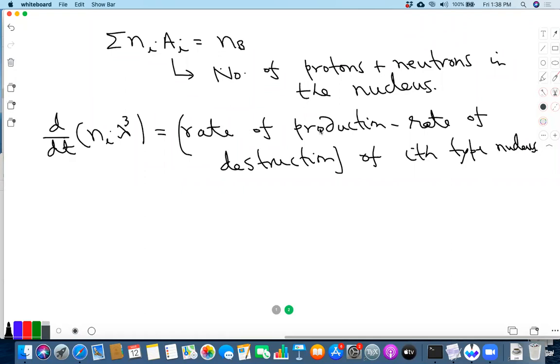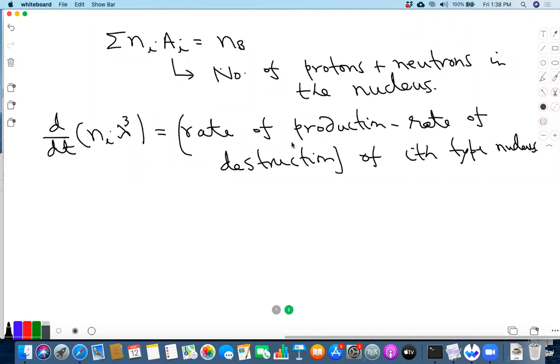So the rate of production we calculate by looking at all processes which have the ith type nucleus in the final state. Those all contribute to the production of these nuclei, and the rate of destruction corresponds to all processes which have the ith type nucleus in the initial state.